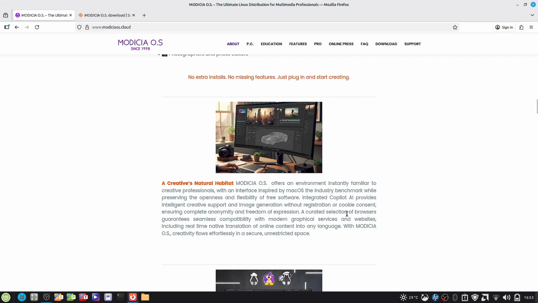A curated selection of browsers guarantees seamless compatibility with modern graphical services and websites, including real-time native translation of online content into any language. That's great. With Modicia OS, creativity flows effortlessly into secure and unrestricted space.